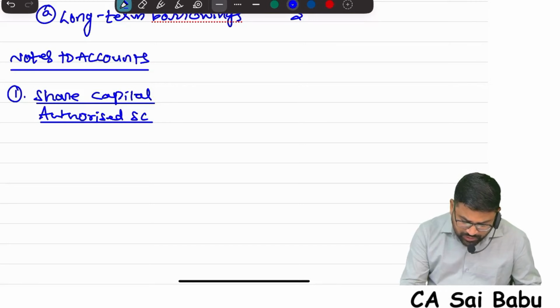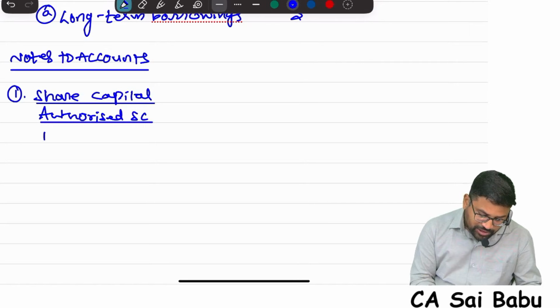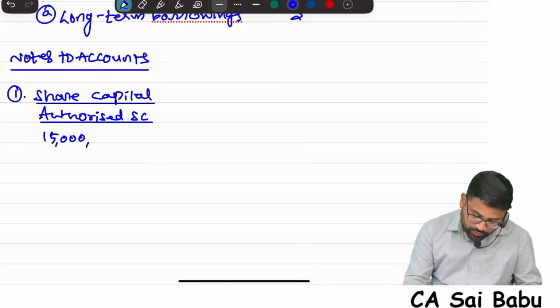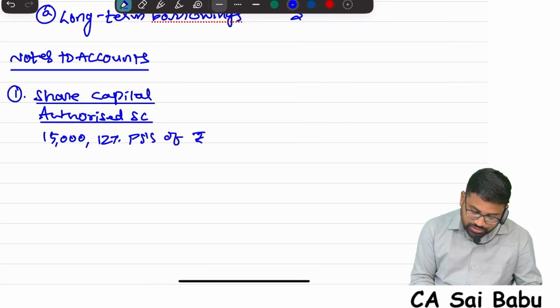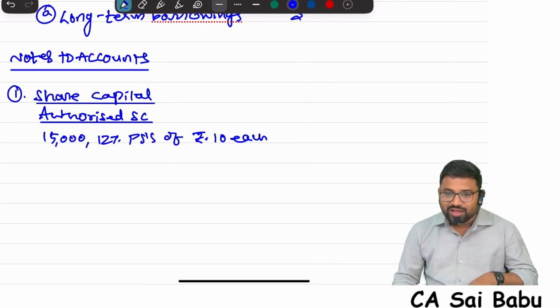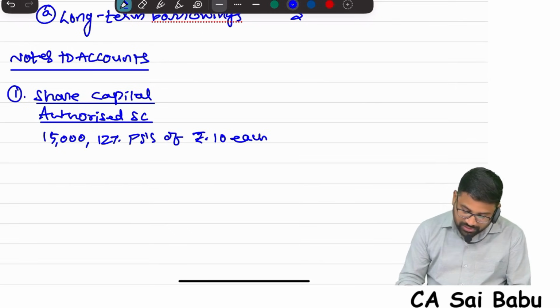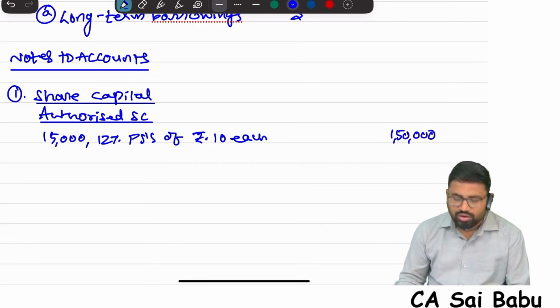So when you are presenting authorized capital, first take preference share capital. Preference share capital will not change: 15,000, 12% preference shares of rupees 10 each. You have to present it like this. Some students write 15,000 into 10; you should not do that. Write 15,000, 12% preference shares of 10 each, that is 1,50,000.